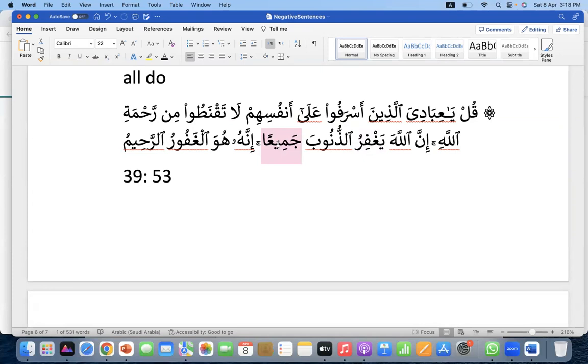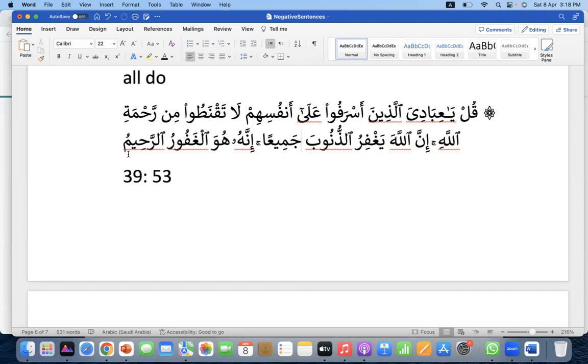Any kind of sin. So a believer might have done some worse kind of sin. Allah subhanahu wa ta'ala commands him, do not lose hope from the mercy of Allah. Certainly, Allah will forgive his sins, all kinds of sins. And then Allah adds one more emphasis here. Innahu, certainly, he, again, huwa al-Ghafur ar-Rahim. Certainly, he is the Ghafur ar-Rahim.